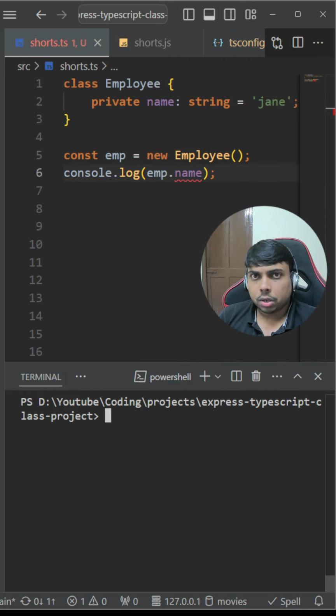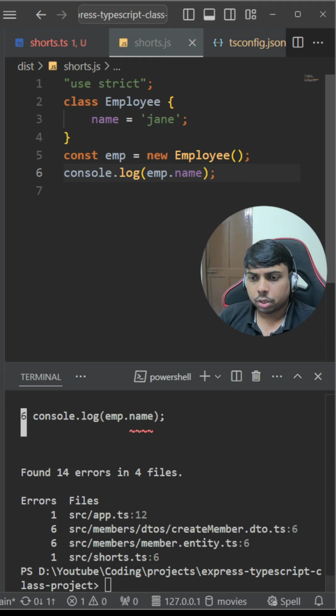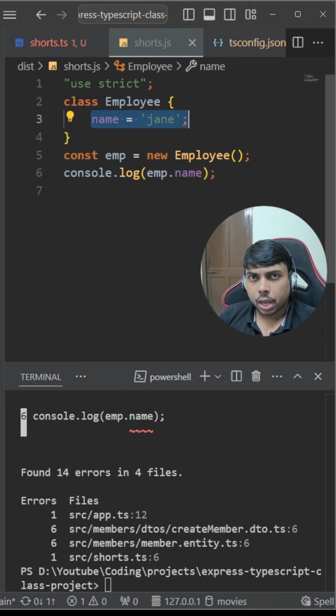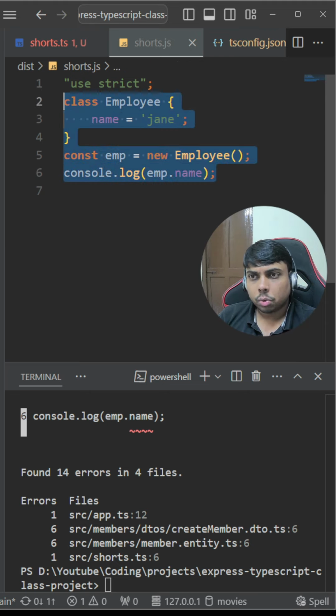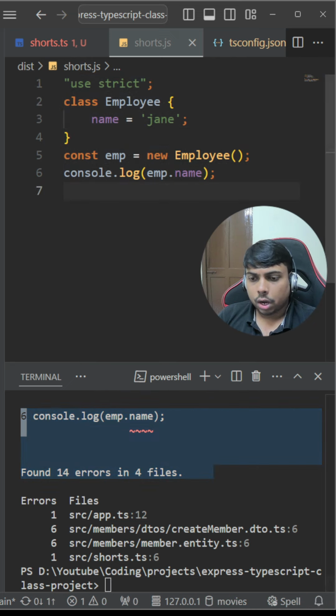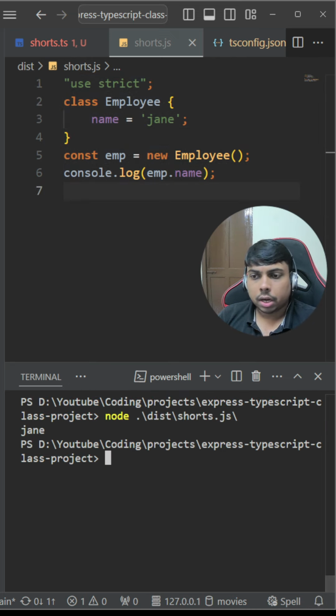What if I compile it to JavaScript? What will happen there? So I'll run a build command, and if I go to the same JavaScript compiled output, you will see the compilation has happened. Here I have a name, and if I try to access it, it will allow me because it is not throwing any error. Now if you see, when compiling, it gave me the error, but it still generated the JavaScript output. So now if I run this JavaScript file, you will see that I'll get the output.